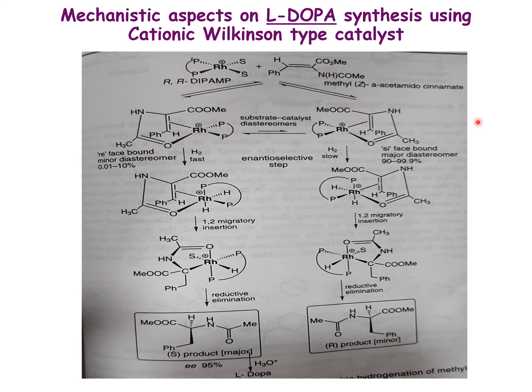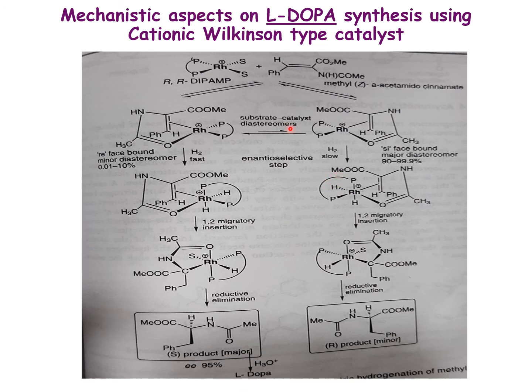This is the primary step which determines the overall enantiomeric excess of the L-DOPA preparation, whether we get the S product or the R product. The S product is a potential drug for Parkinson's disease, and using this catalyst we are able to get a 95% yield.